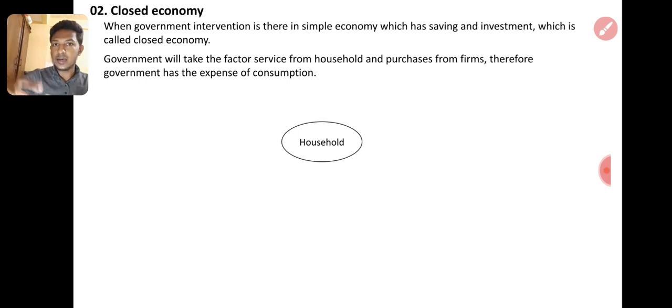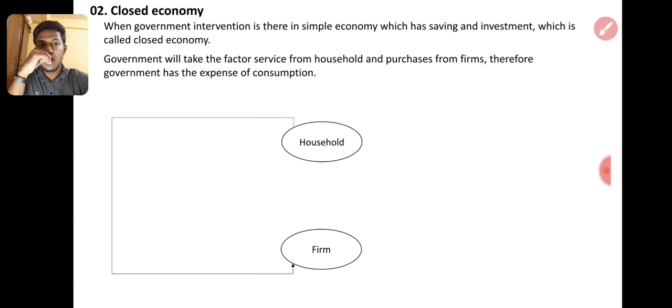Firms are paying income tax, householders are paying income tax, and there are direct tax and indirect tax. VAT is indirect tax, income tax is direct tax, right? A very simple example is that. So tax will be there, and government expense is also there. Government has to purchase from the firm, right? That is government expense. So that we will see in the diagram.